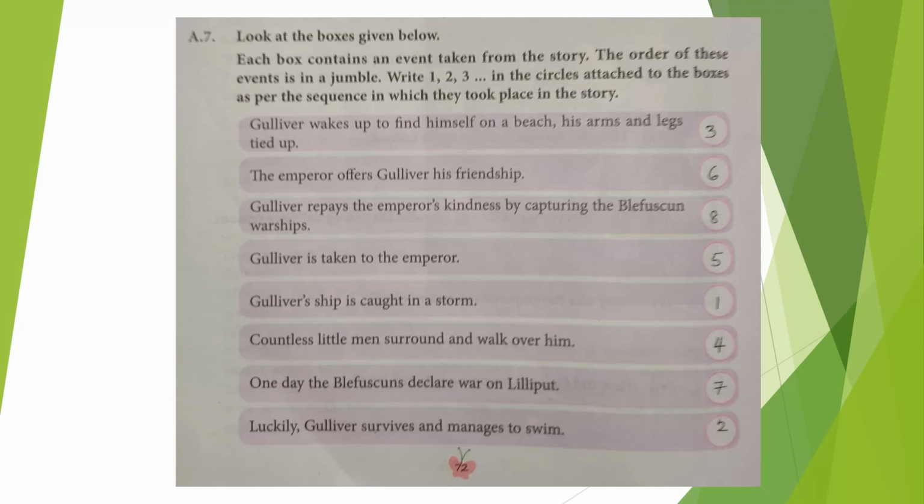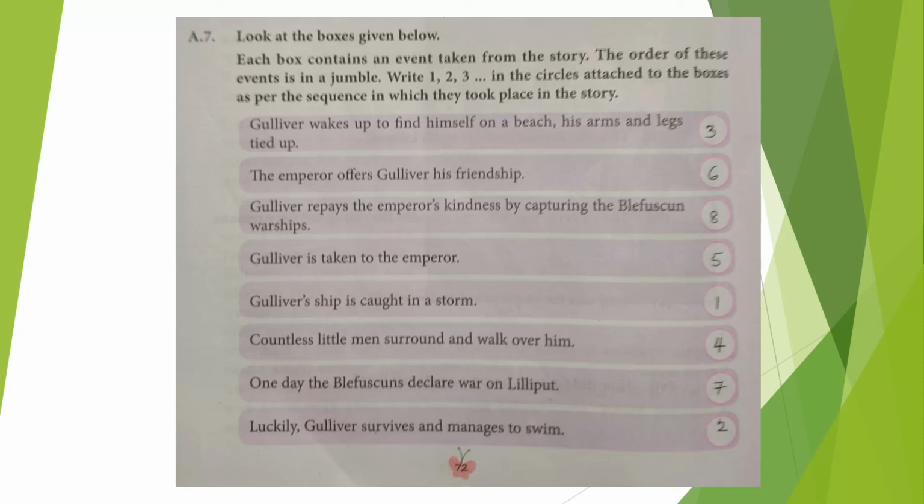Each box contains an event taken from the story. The order of these events is in a jumble. Write 1, 2, 3 in the circles attached to the boxes as per the sequence in which they took place in the story. So the sentences are not in order, children. You have to put them in order.